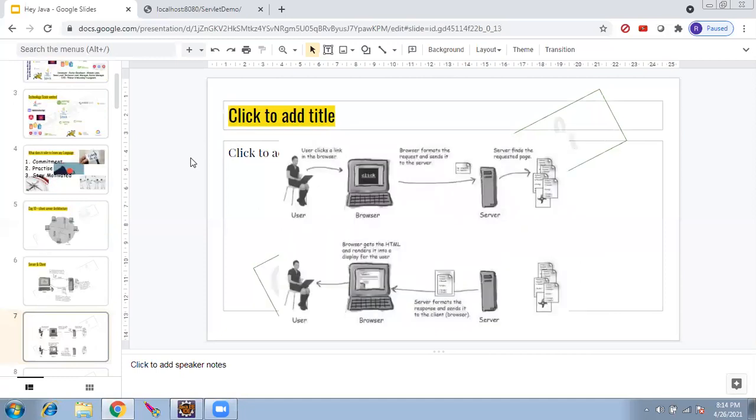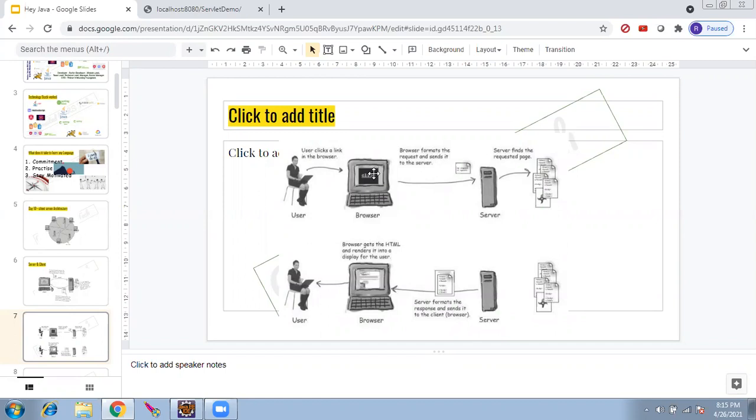Now, how the process works: the user clicks a link in the browser, which formats the request and sends it to the server. Browser here means Chrome, Edge, Safari, whatever it is; it converts the request and sends it to the server. The server finds the requested page. If it finds what you are asking for, it formats that output and sends it back to the browser. Let's take this picture and correlate it with what we are going to do.